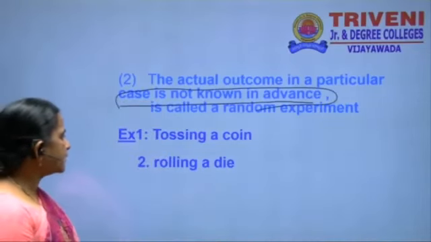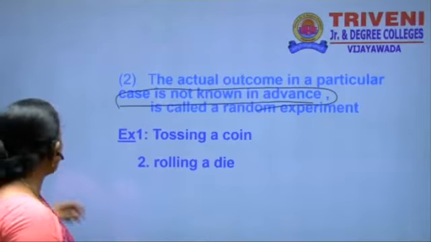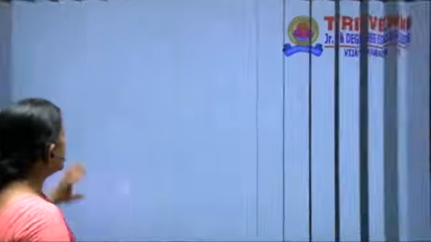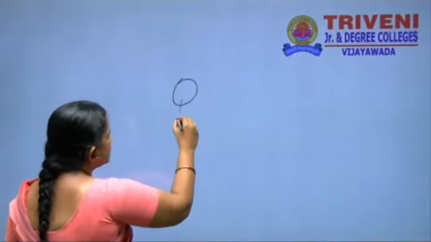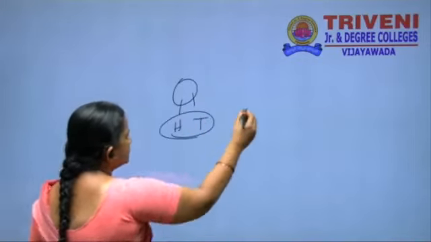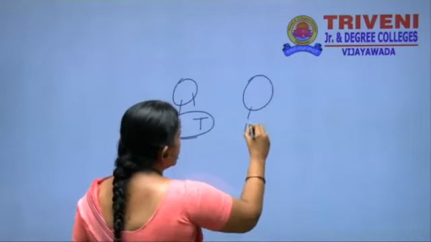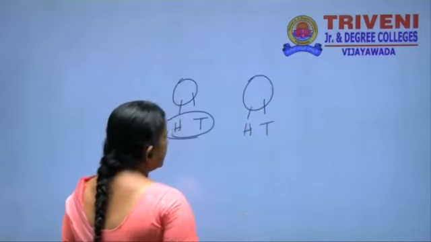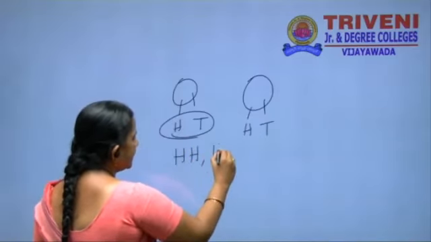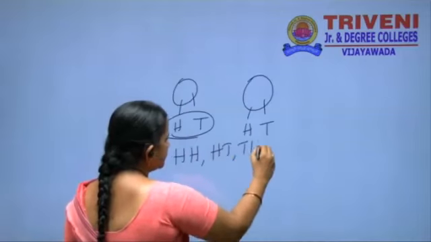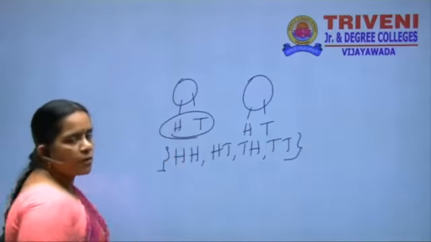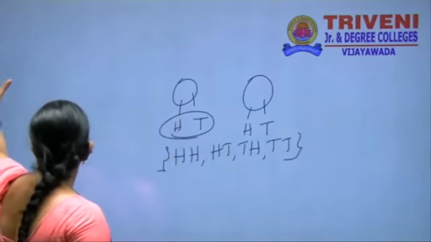What are the examples here? Tossing a coin and rolling a die. Suppose a coin is tossed. How many possible faces are there? Head and tail. These two are possible. And next, another coin is tossed. Here also head and tail. What are the possible outcomes here? Head, head; head, tail; tail, head; and tail, tail. These are the possible outcomes when two coins are thrown.